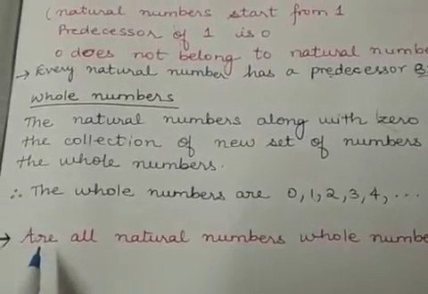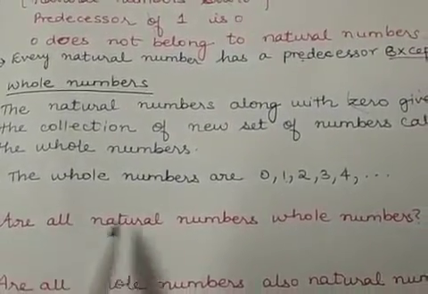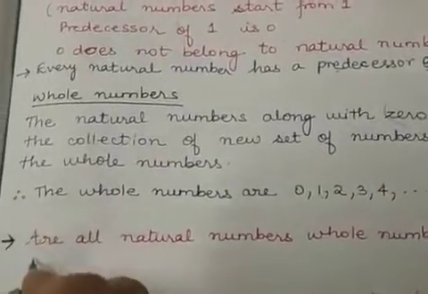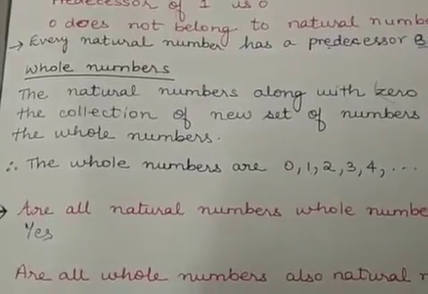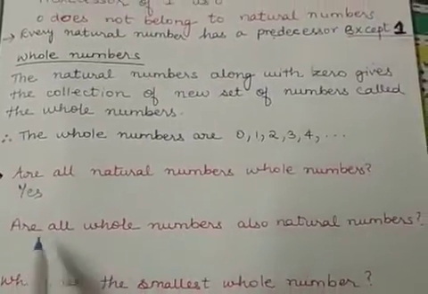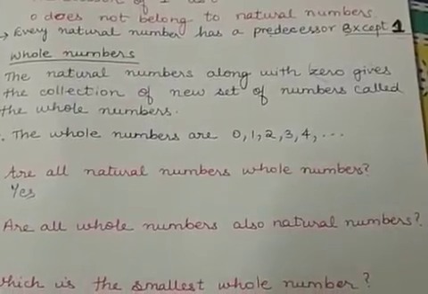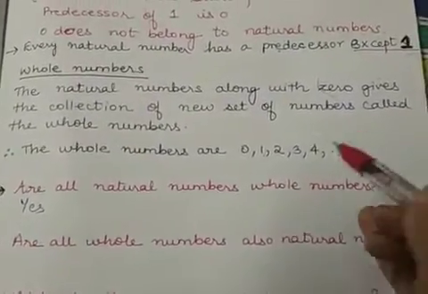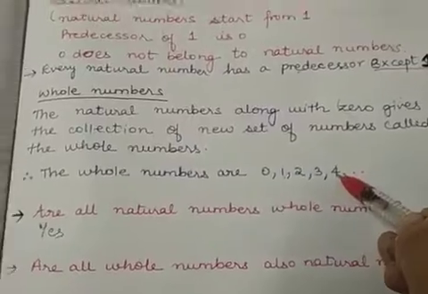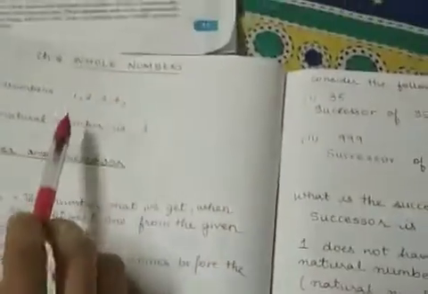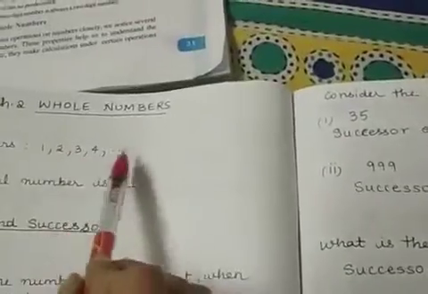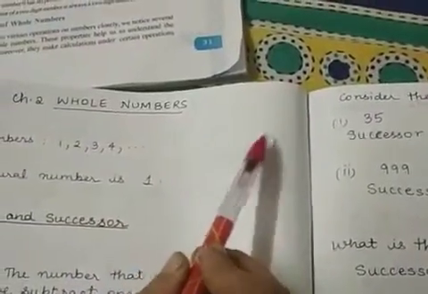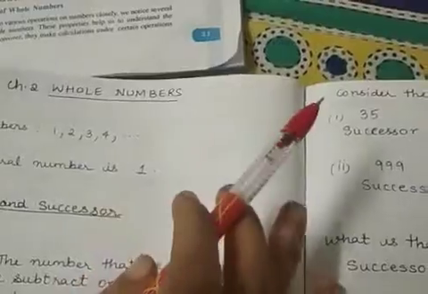So what is the answer to this question? Are all natural numbers whole numbers? Yes, all natural numbers are whole numbers. Now, what about this question? Are all whole numbers also natural numbers? Let us see. 4 is a whole number. Is it a natural number? Yes, 4 belongs to the set of natural numbers. If I say 26, 26 is a whole number. Is it a natural number? Yes, so there will be 26 in the collection of natural numbers.